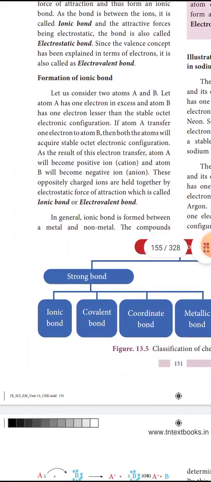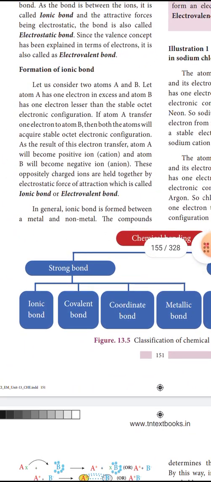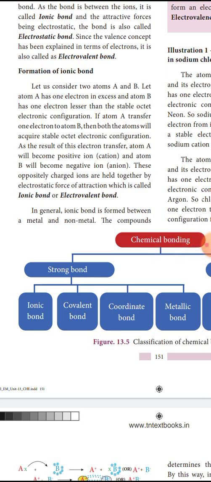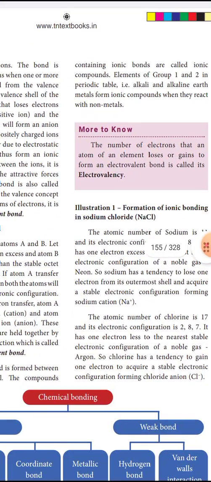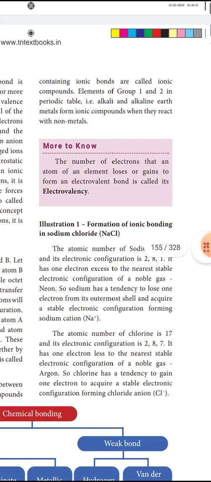In general, an ionic bond is formed between a metal and a non-metal. So the compounds containing ionic bonds are called ionic compounds. What are the compounds that contain an ionic bond? Those are called ionic compounds.